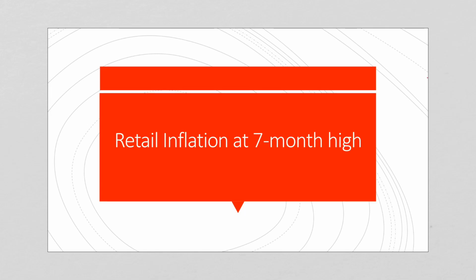I am Joycey Joy and today in this lecture we would be discussing the retail inflation in India, which is at a 7-month high in the month of May 2019. So we will be analyzing this current affair in detail along with the industrial growth projected by IIP, that is Index of Industrial Production, and we will see why this is very crucial for India.